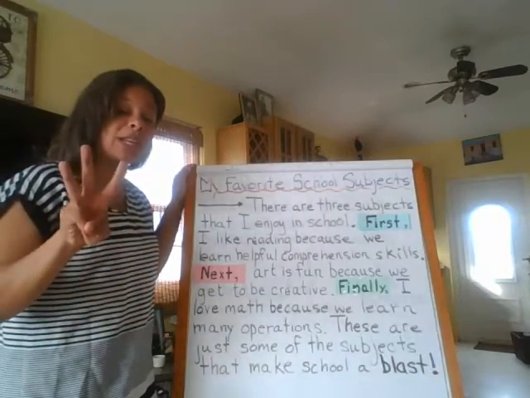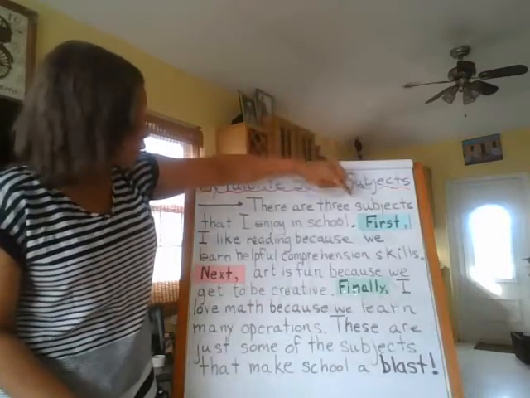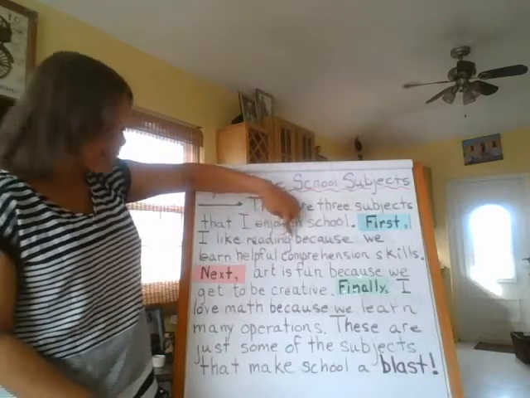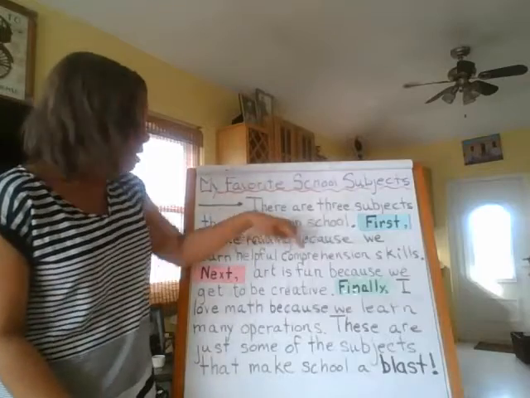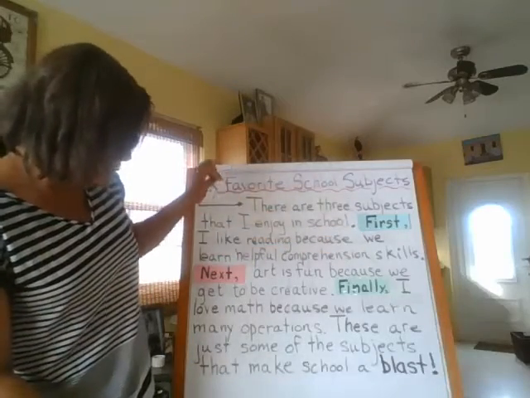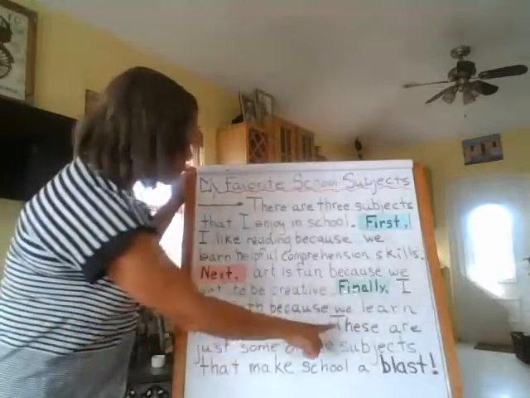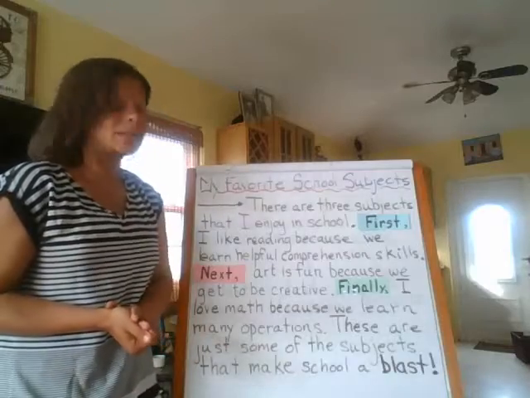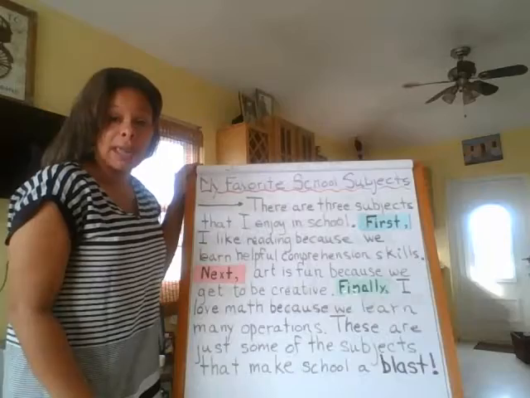Then we had 3 supporting detail sentences introduced by transition words. So first we talked about reading because we can learn helpful comprehension skills. Next we talked about art because you get to be creative. Finally we talked about math because you get to learn many operations. And then our 5th sentence, our closing sentence: these are just some of the subjects that make school a blast. So if we were going to write an essay, this is our first paragraph of our essay.